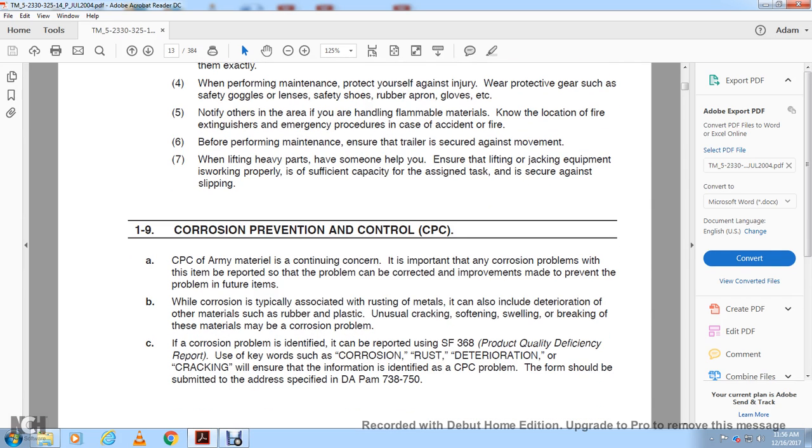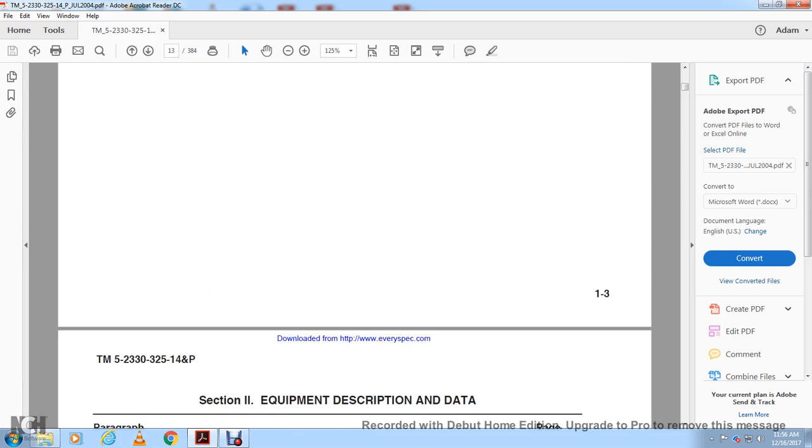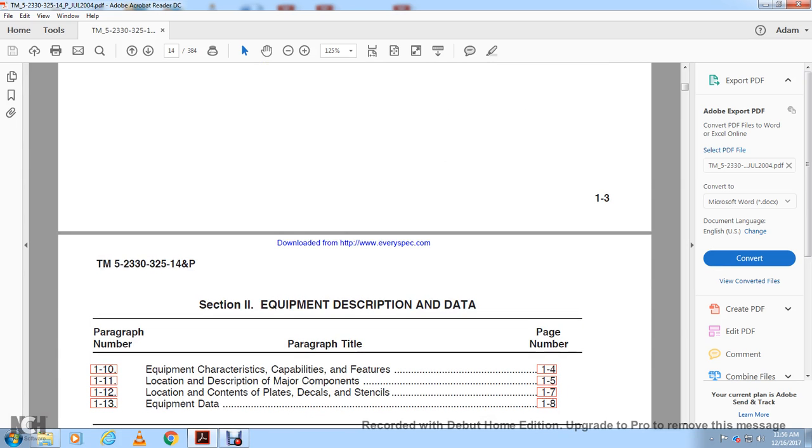The corrosion problem is identified with a report using the SF 368, the Product Quality Deficiency Report. Use the keywords corrosion, rust, deterioration, or cracking to ensure the information is identified with corrosion prevention and control. This form shall be submitted to the address specified in DA PAM 738-750.